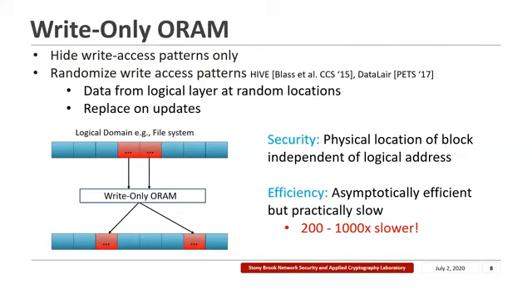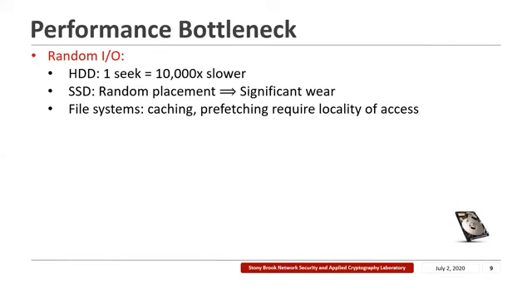However, randomization-based write-only ORAMs also tend to be very, very slow. The main performance bottleneck for randomization-based write-only ORAMs is the amount of random I/O that they need to perform in order to complete one access. Since data is placed at random locations on the disk, accessing a sequential chunk of data, for example, a file, requires a large number of disk seeks. Performing even a single disk seek on a hard disk is 10,000 times slower than the data transfer.